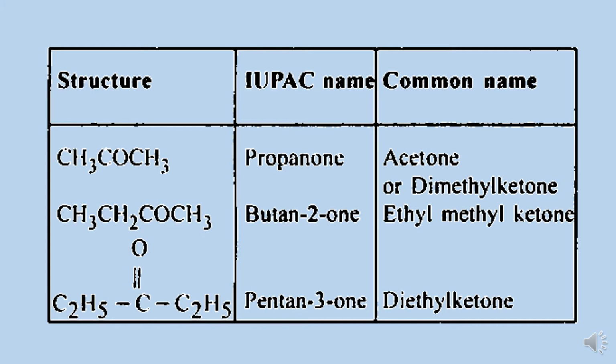And in the third compound, as you can see, again 2 similar ethyl groups are present on both sides, so the common name will be diethyl ketone and the IUPAC name will be pentan-3-one, as the third carbon has this ketonic group. So whenever the possibility of different isomers is there, we need to mention the position of the functional group with the suffix.